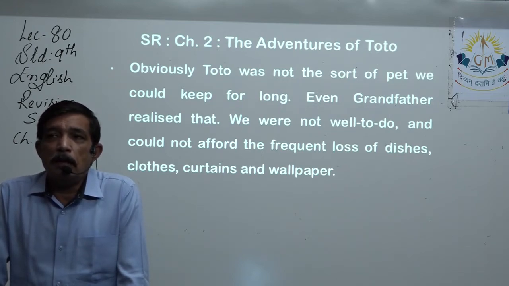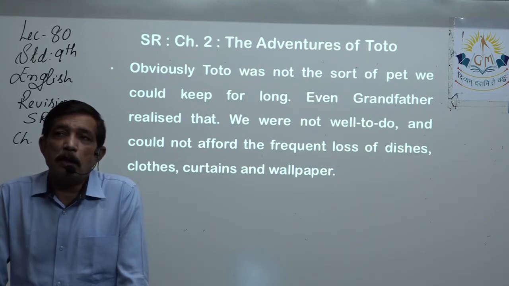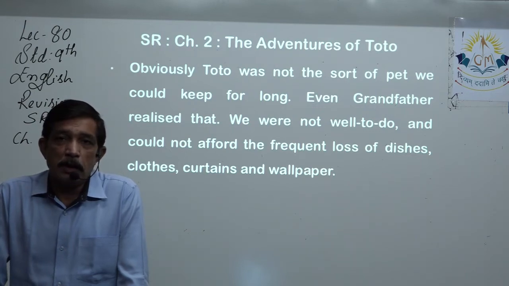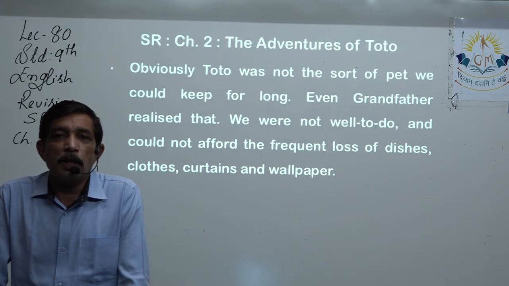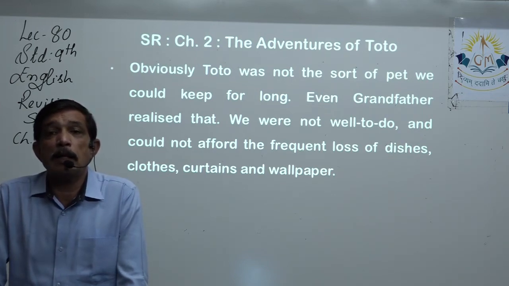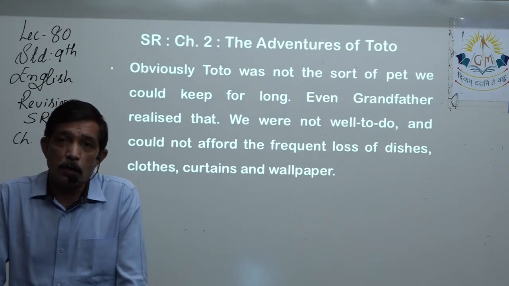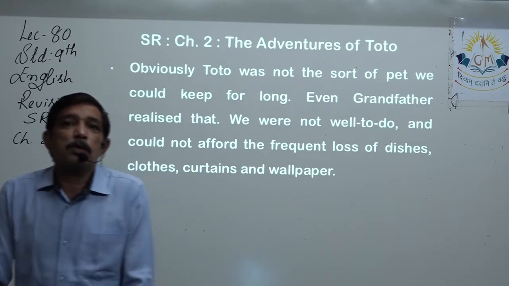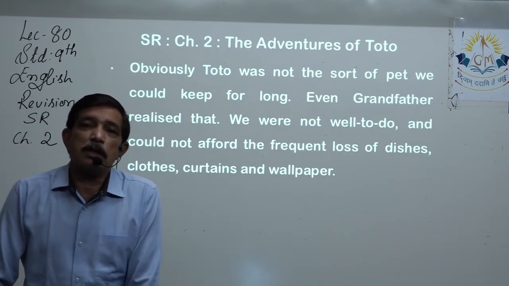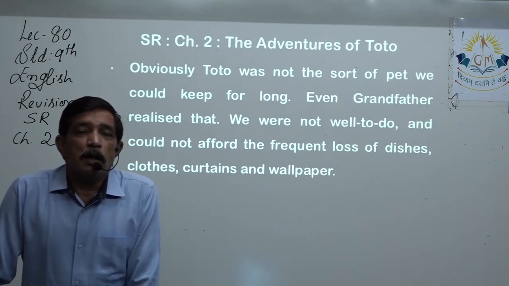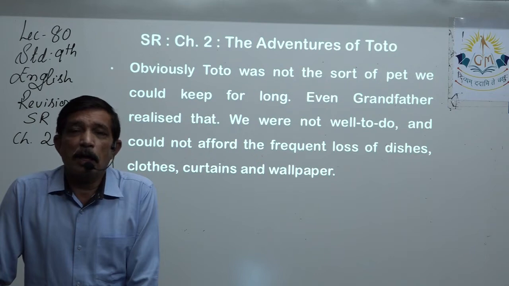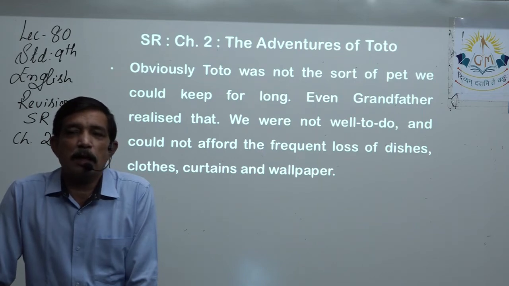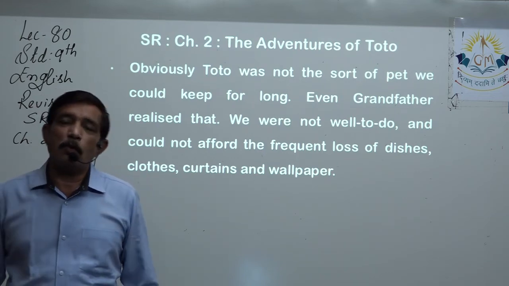So rather than mischief or naughtiness, now the level reached is unbearable. This is not a poor household, but not so well-to-do that it can afford such a lot of damage, right? They are not so well-to-do that they can allow the small monkey to do so much damage. The damage done by the monkey is above their expenditure, and they decided to do away with the monkey, to sell it or give it to somebody else, right? They want to give away the pet. They don't want to keep the monkey.